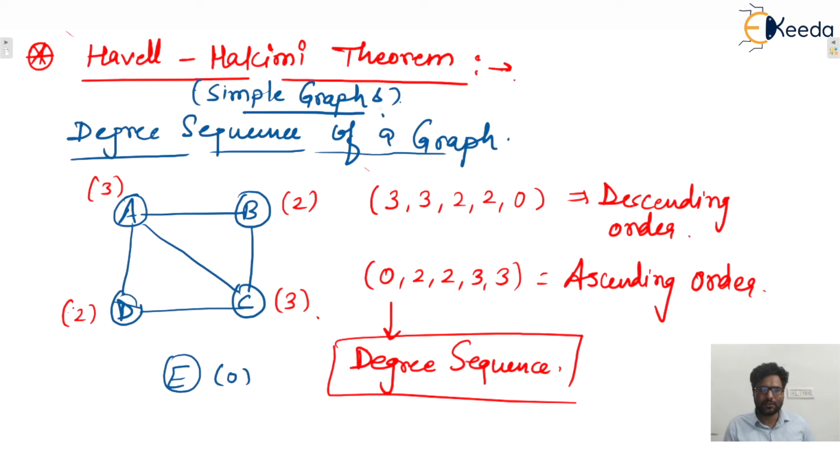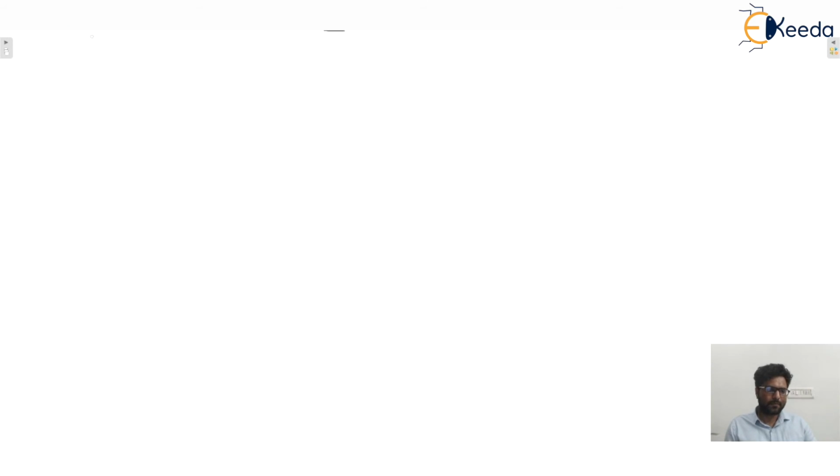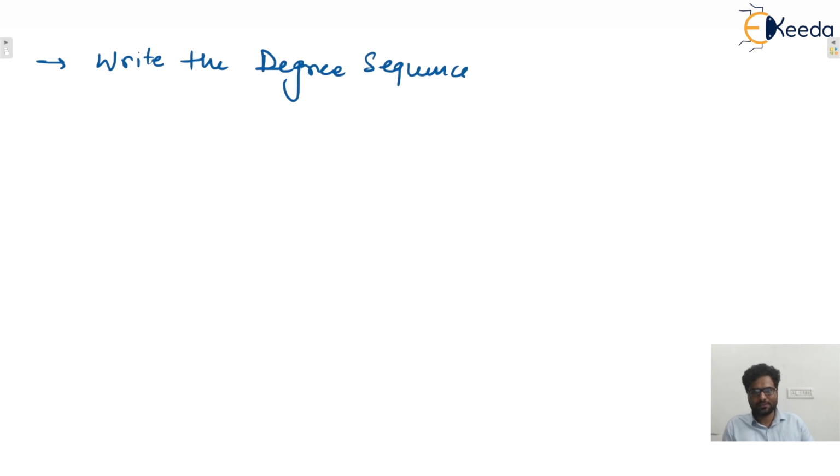So what is the procedure? I'm taking one example. First step is what? Write the degree sequence in decreasing or descending order.